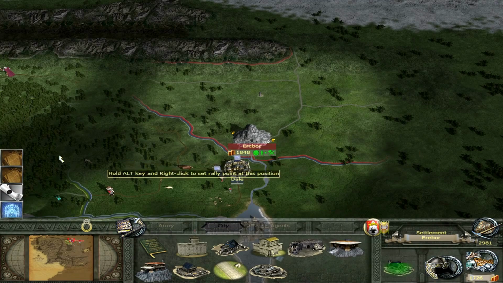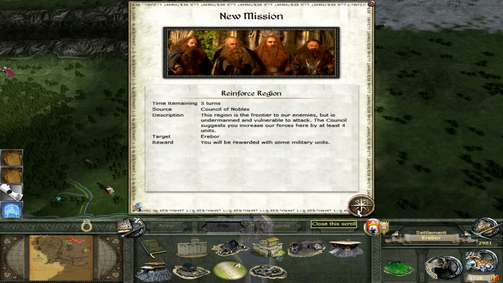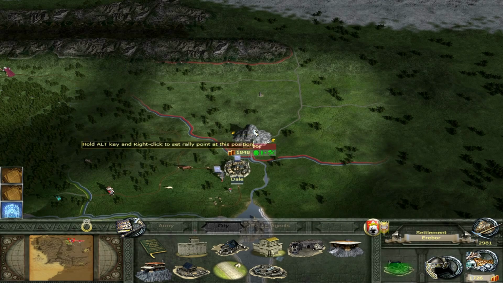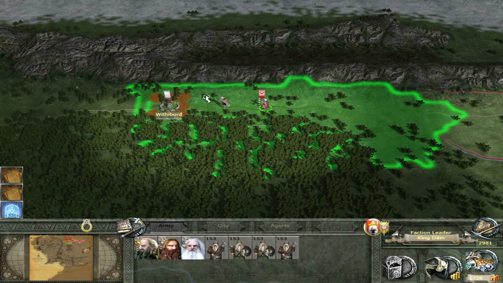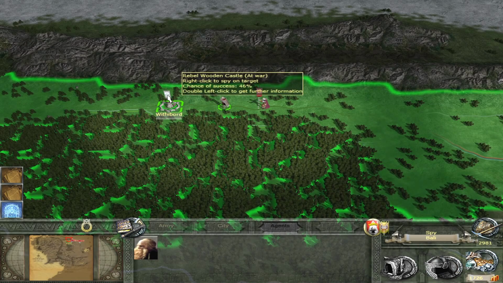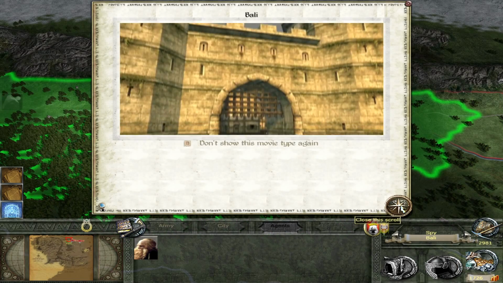Reinforce the region. I have 5 turns to put 4 units there, and I'll be rewarded with some military units. Well, I should be able to take this settlement, then move on. Something to investigate. Let's try and get in here.